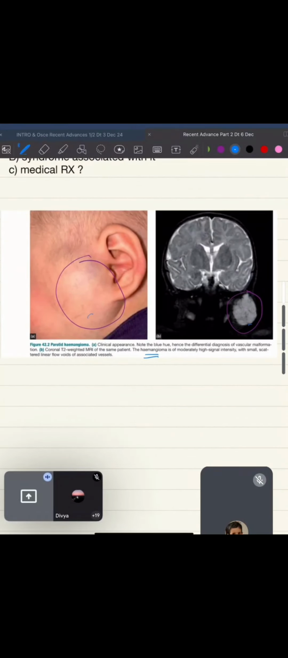Now what you should remember, this is PHACE syndrome. What is PHACE syndrome? Posterior fossa anomaly, hemangioma, atresia of the choanae, cardiac and eye problems, and lastly sternal defects come. Okay, and what is next?